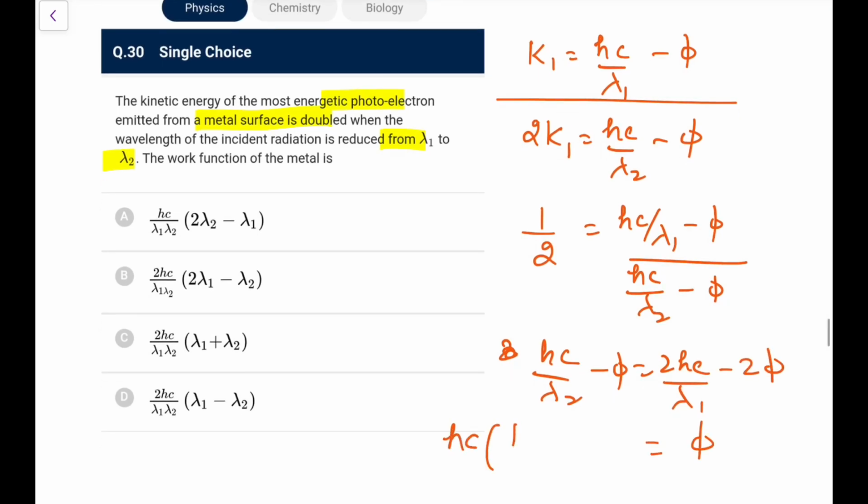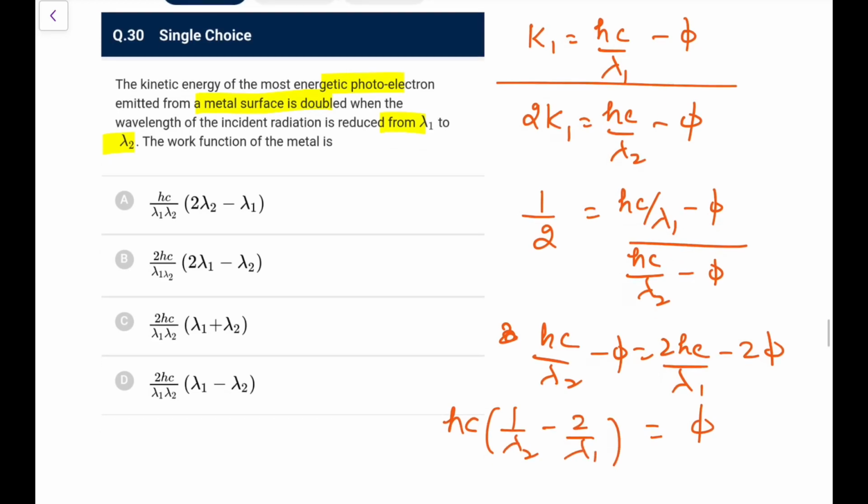So here it is phi, hc common, 1 upon lambda 2 minus 2 upon lambda 1. This is the result that we are getting. So it would be 5 into hc into lambda 1 minus 2 lambda 2 upon lambda 1 lambda 2. This is what we will get. So the result that I am going to get is, if I am right, let me check. Okay, this 5 will come here, so I have written this wrong. So it would be minus and it would be plus. Okay, so it would be like that. So the option that we are getting would be option A, that is the appropriate one.